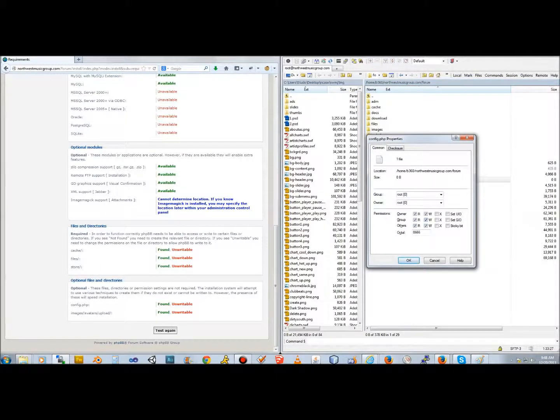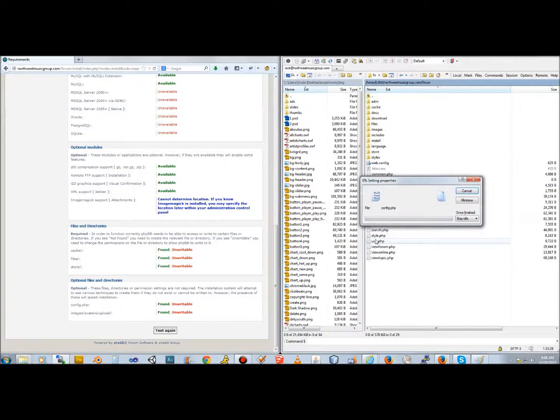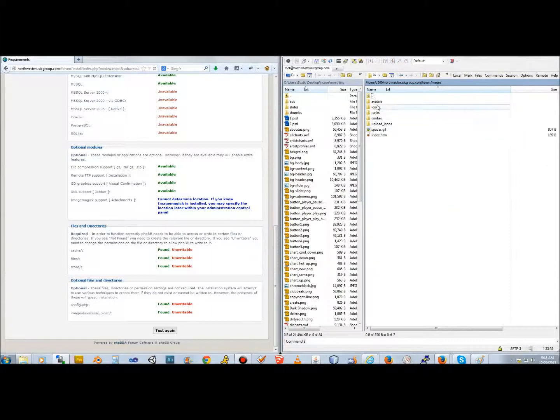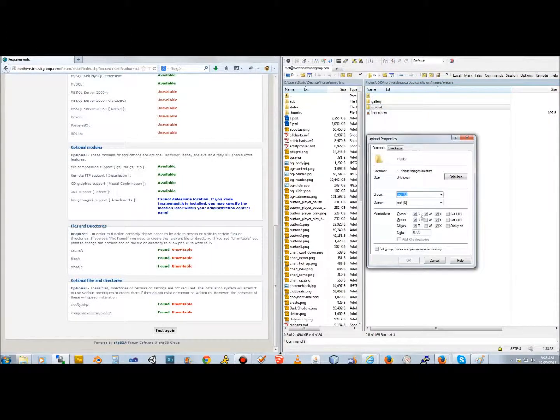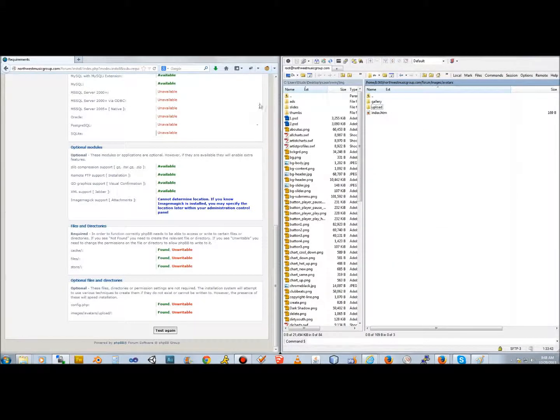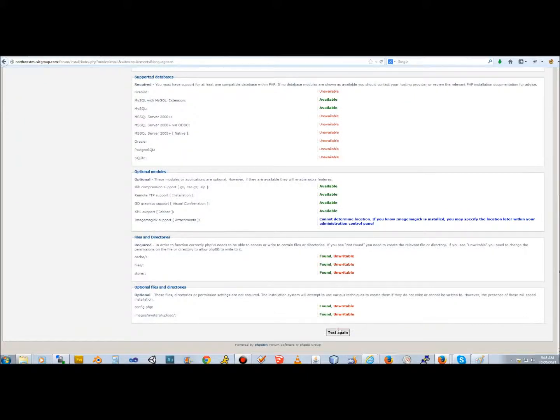This one just needs to be writable. And images avatars upload.